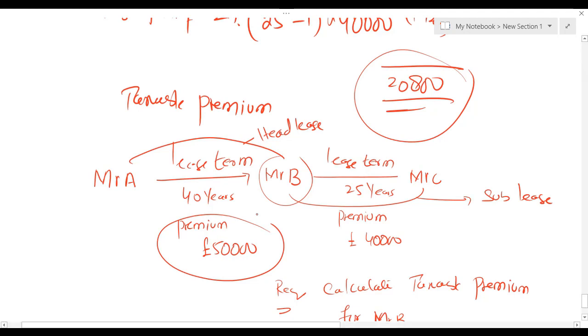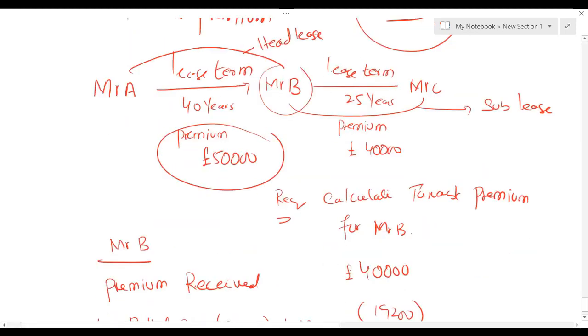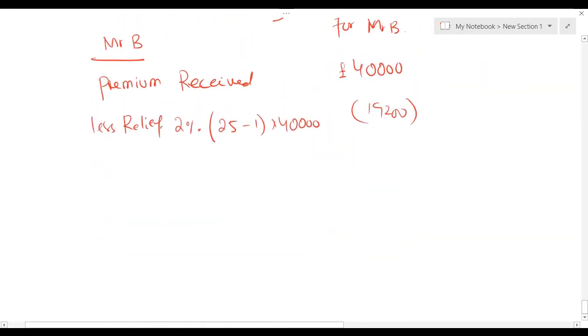According to HMRC, when an individual has paid the premium on head lease and received the premium on sub-lease, in that case, this individual gets an additional relief on head lease. So Mr. B is the one who has paid the premium as well as received the premium on the same property, so he is going to get the relief on head lease as well.